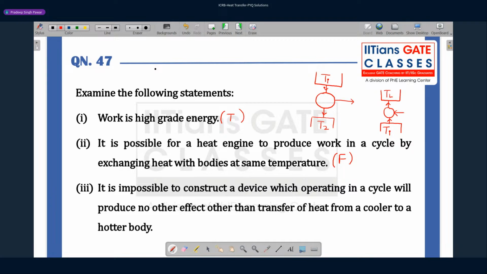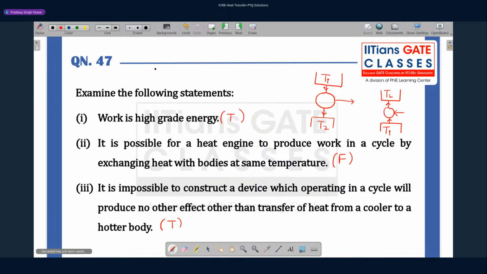In nature, heat always gets transferred from higher temperature to lower temperature by itself, which is a spontaneous process. But if we want to transfer heat from low temperature to high temperature, it will not happen spontaneously. So in that case, you have to provide a certain amount of net work. So this is basically the Clausius statement, and this is a true statement here.